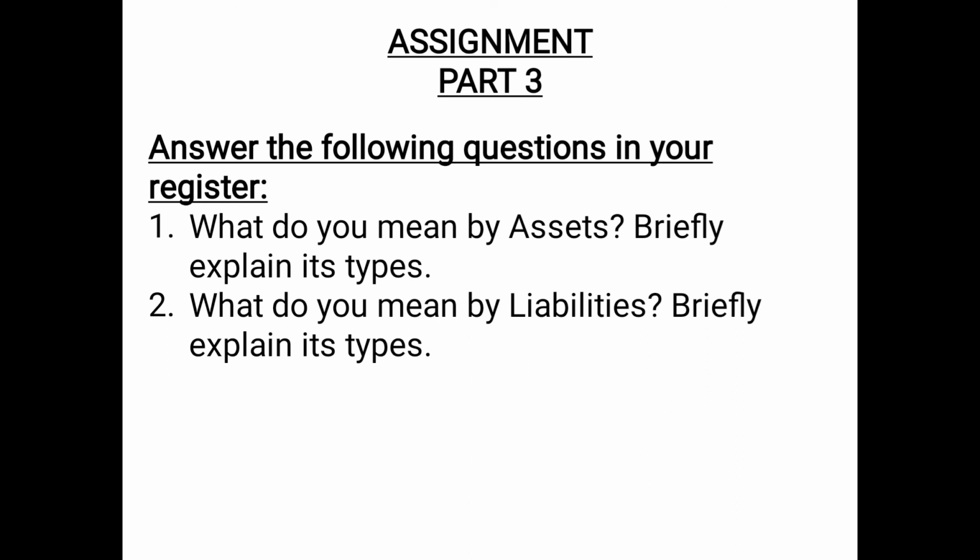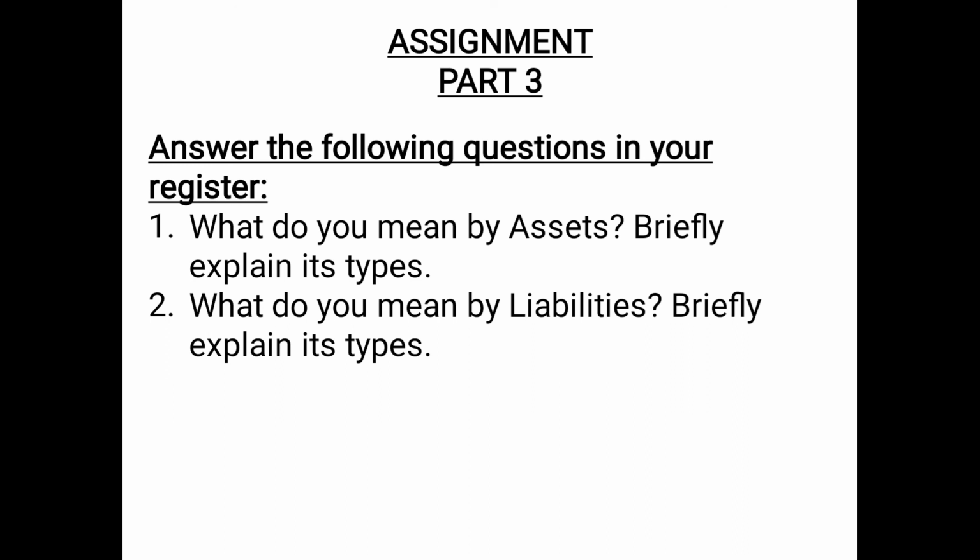Then another type of asset which you will explain is liquid assets. That means liquid assets are those assets which can be converted into cash within very short time. And please mention that if we deduct prepaid expenses and closing stock from the current asset, we will get the balance as liquid asset.